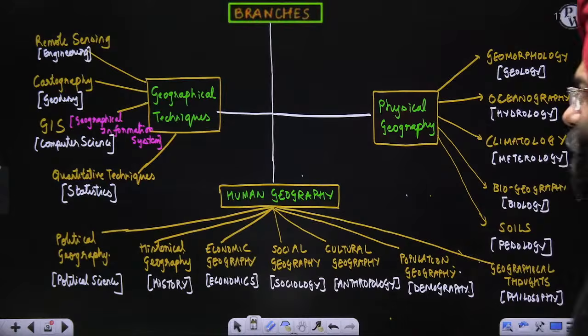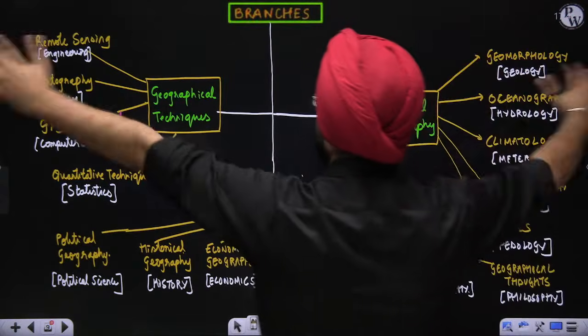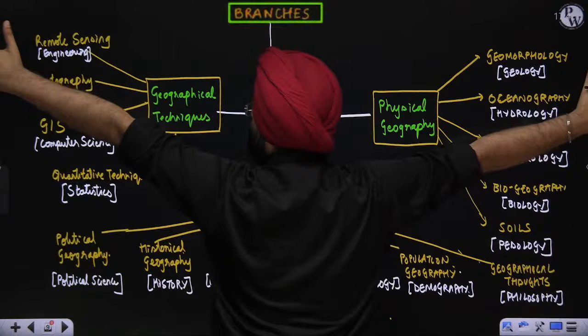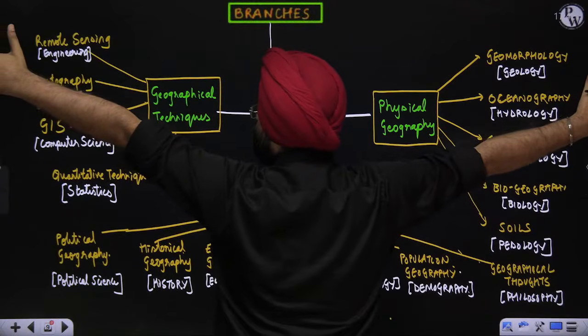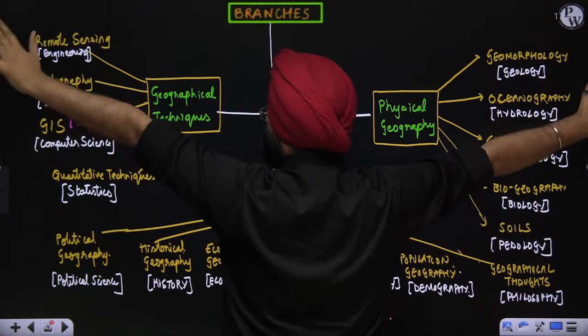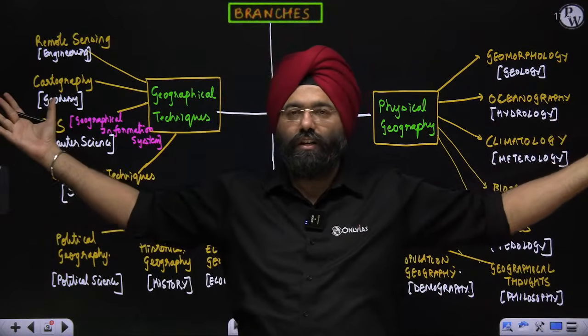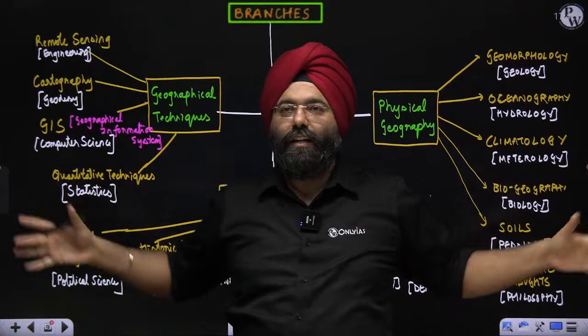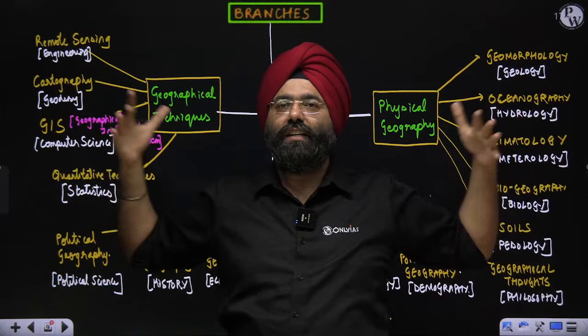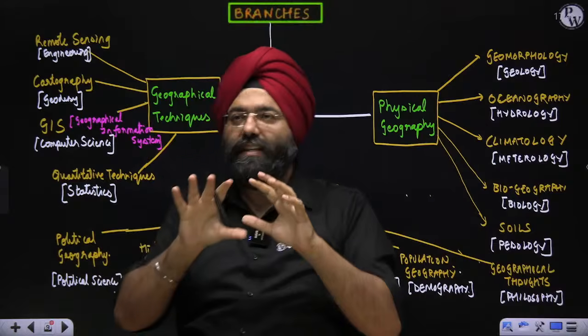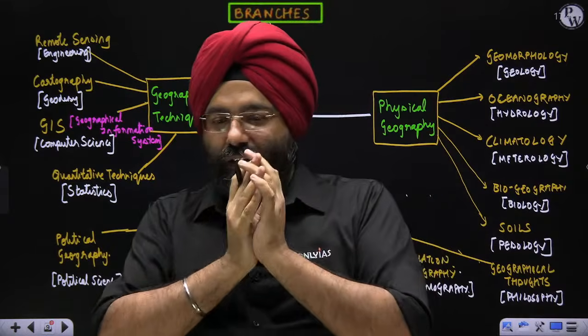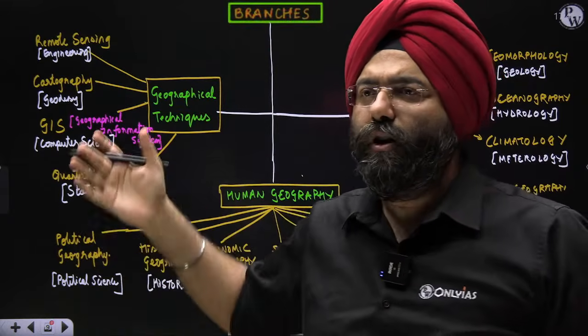Clear everybody? So this is your whole world of geography overall. Obviously, we'll do world and India. This is what the branches of geography are. Do you understand this? This is all that you study in geography, the various disciplines present here. I have basically expanded it, and we will be going into all these details.